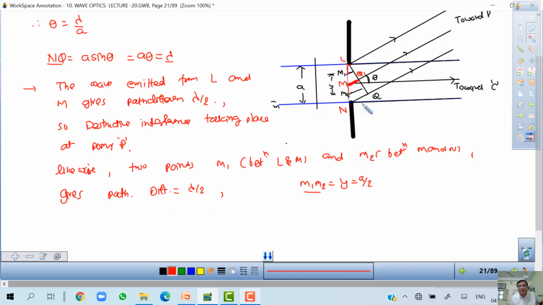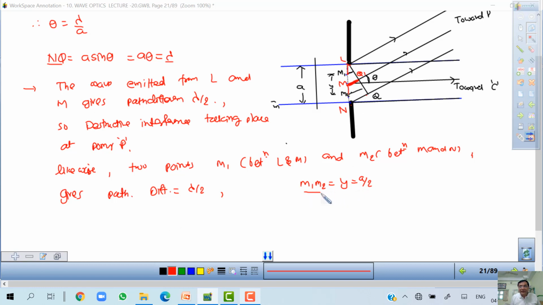Path difference, because here we have taken y theta. So if it is a, then lambda. If it is a by 2, then lambda by 2. So path difference is lambda by 2. Understood? If it is a then lambda, so a by 2 will be lambda by 2.